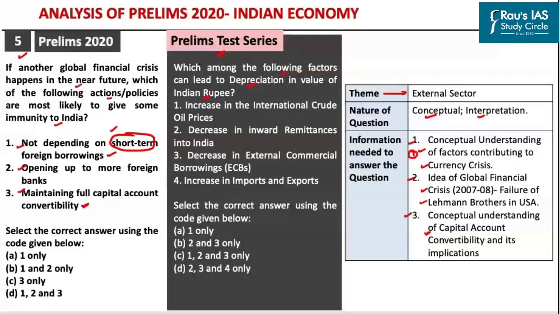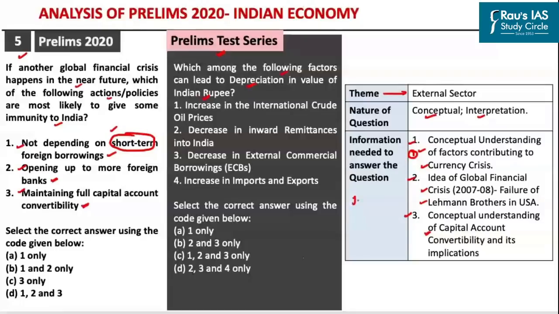The second statement says opening up to more foreign banks. See, if you look at what actually happened in the global financial crisis of 2007-8, you'd get to know that the failure of large financial institutions, including banks, actually aggravated the global financial crisis. So the failure of Lehman Brothers in USA, which had a global presence, in turn led to the spread of the financial crisis from USA to other economies.